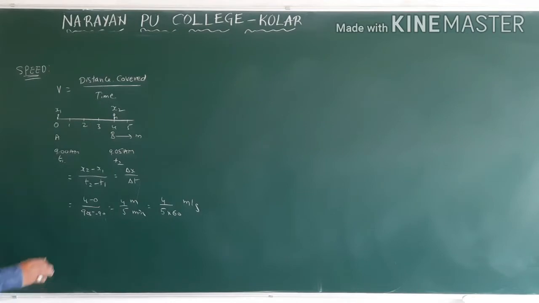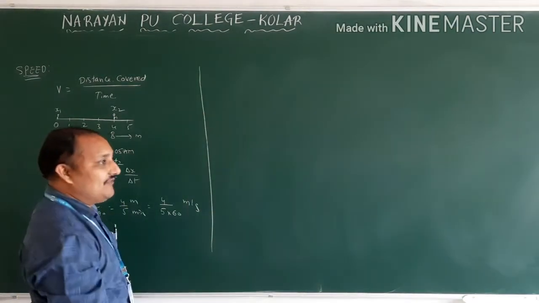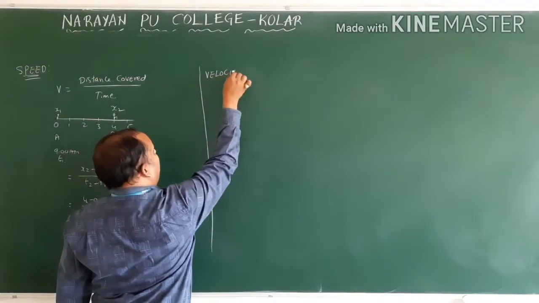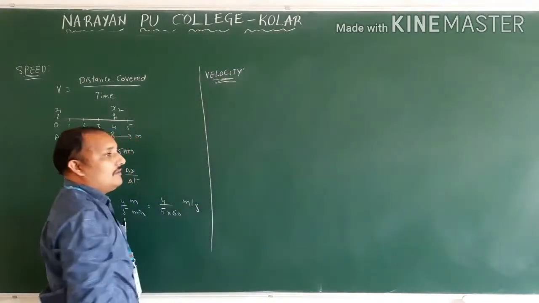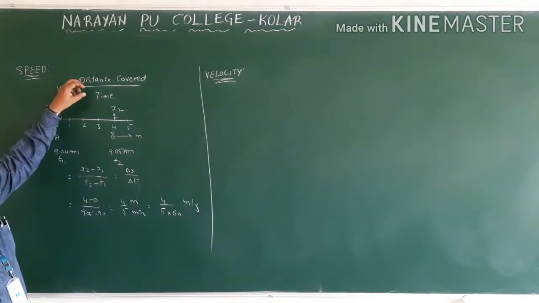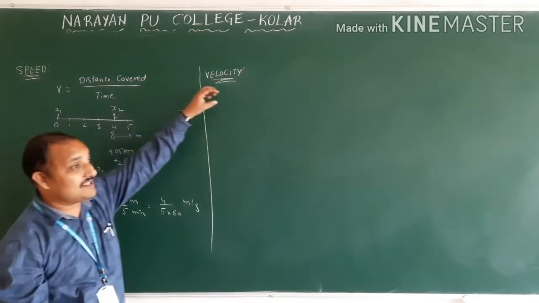Now we will say velocity. Now I said about speed, you will only say the definition of velocity. How will we say what I said now? The distance covered in a particular time interval is nothing but speed. Now what is the velocity?